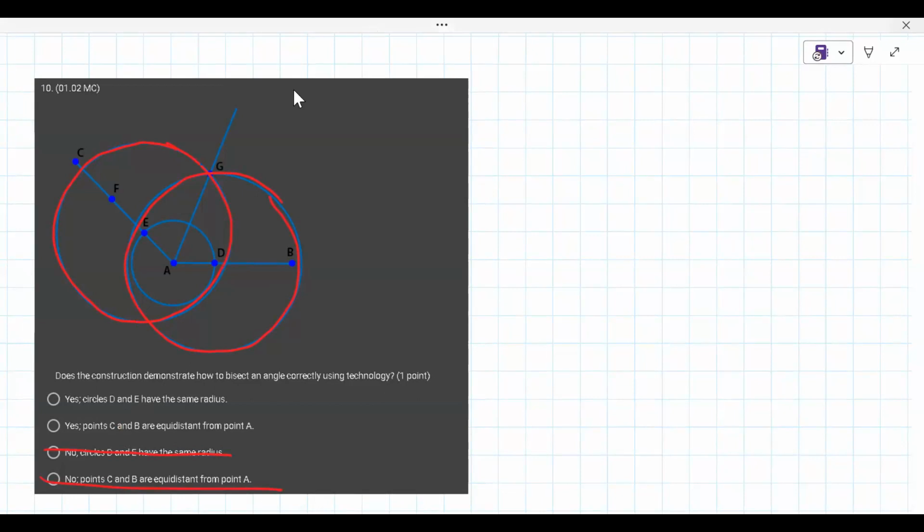Now, the next possible option here is that points C and B are equidistant from A. There's A to B and there's A to C. Do those look equidistant to you? Same length. No, the C looks like a little bit farther out. I would agree.